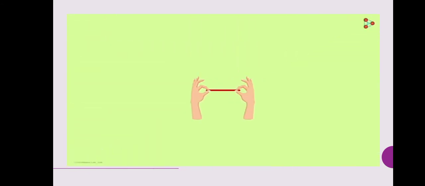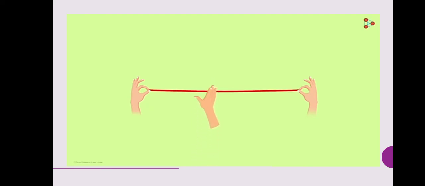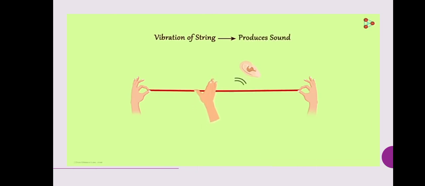Take a string, hold both its ends in your hands like this. Stretch the string such that it does not form any curves in the middle. Now tell your friend to pluck the string from the center. Do you see the string vibrating? Yes, the string vibrates, and you'd probably have heard some sound too.